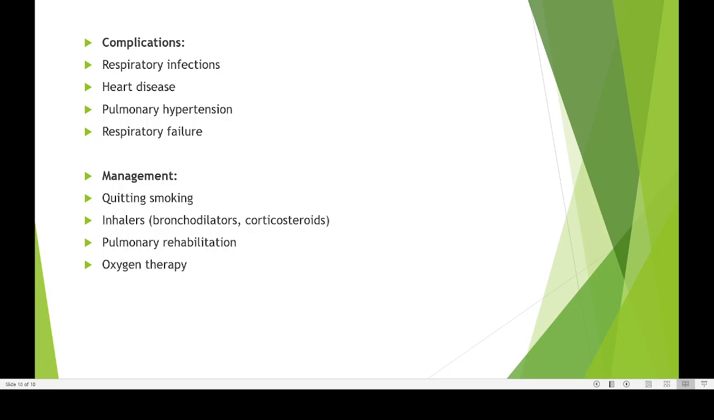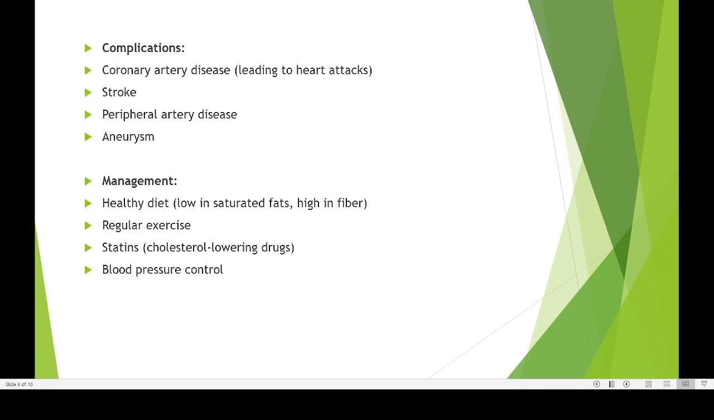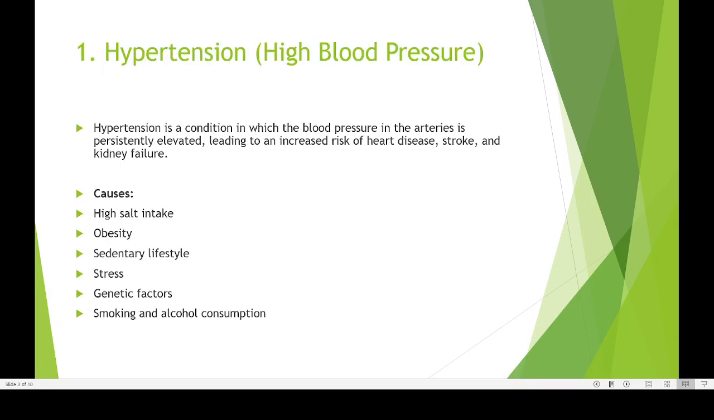So COPD is a dangerous disease that will be reducing the diameter of your bronchus and trachea as well as bronchioles. So that will result in reduced airflow into the lungs. That is how COPD develops. So this is an idea regarding 4 different diseases: COPD, then stroke, atherosclerosis and hypertension.